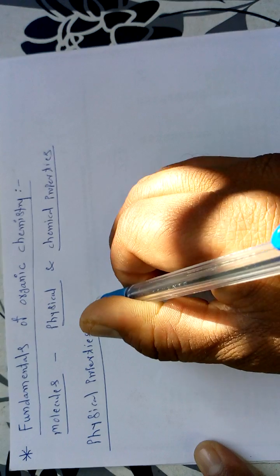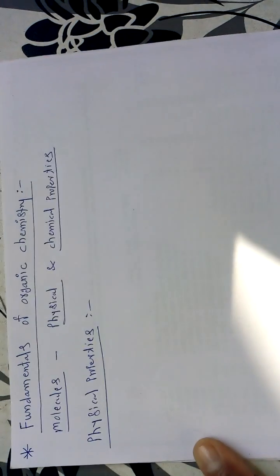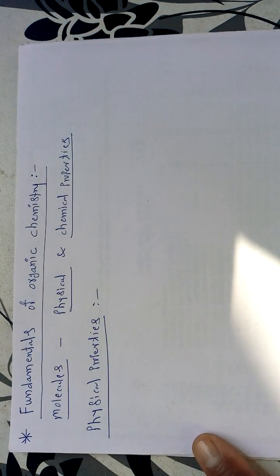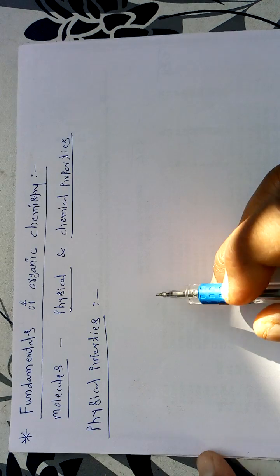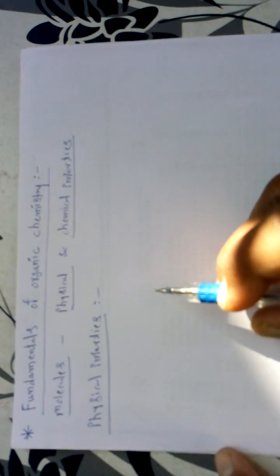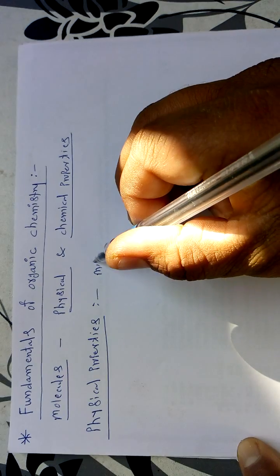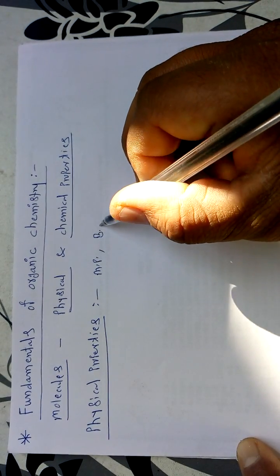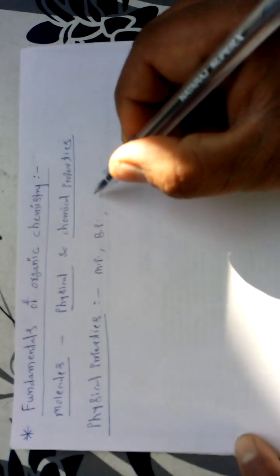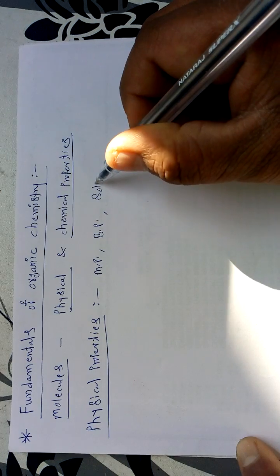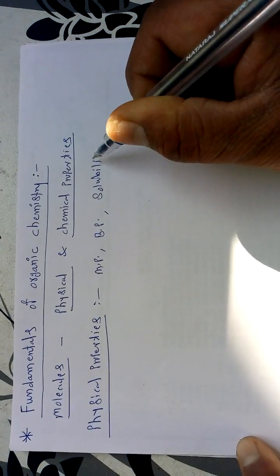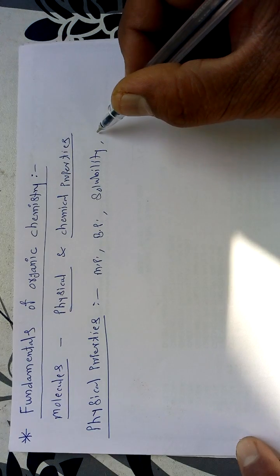Now as far as these physical properties of molecules are concerned, we know the simple physical properties of the molecule. Those properties may be its melting point, its boiling point, its solubility, or the next important property may be its dipole moment.